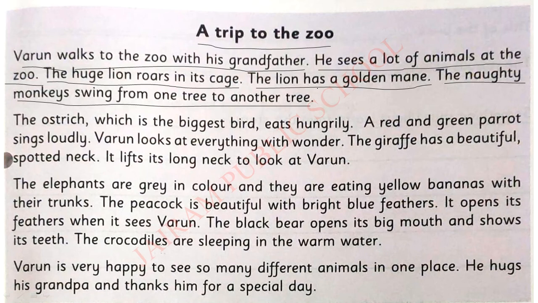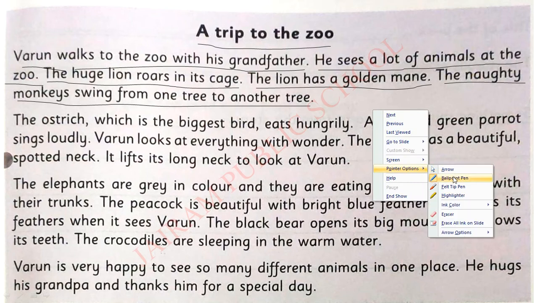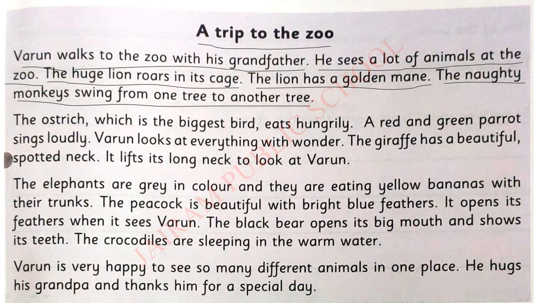Then, the lion has a golden mane. Golden mane means the hair of a lion on its face. Mane means the hair present on the face. Next, the naughty monkeys swing from one tree to another tree. You already know a monkey will climb from one tree to another tree. So, they are saying swinging from one tree to another tree. Okay, the lion and monkey are completed.